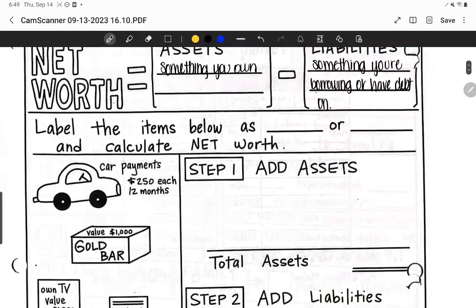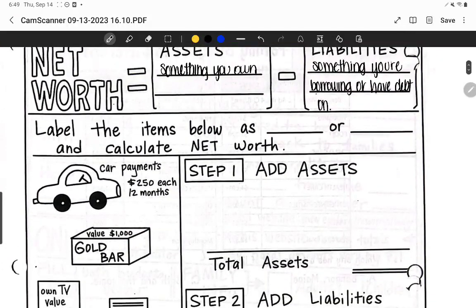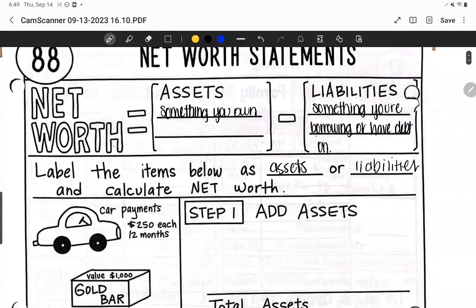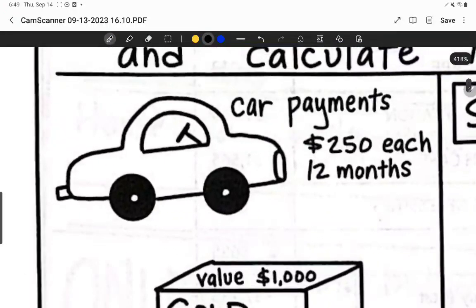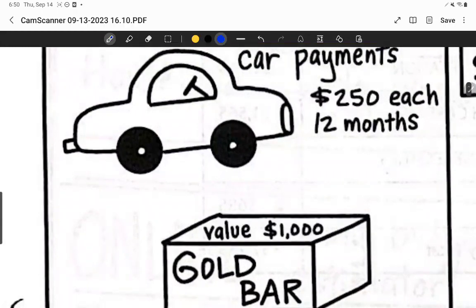Right now, we're going to come here, and it says label the items below. We're either going to label them as assets or as liabilities and calculate your net worth. Now, just as a reminder, assets add to your net worth. Liabilities take away from your net worth. Right, so this right here is car payments. Now, if you have car payments, that means you don't own your car. It means that you are borrowing your car from whoever you are financing it from. So this would be considered a liability.